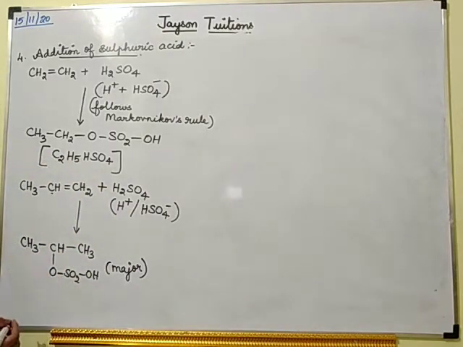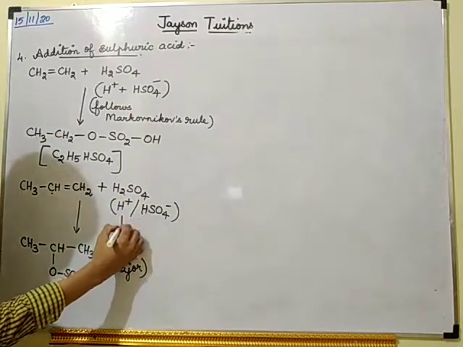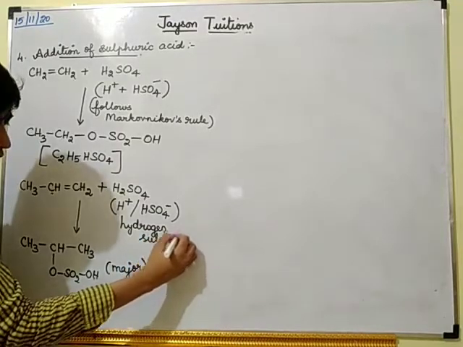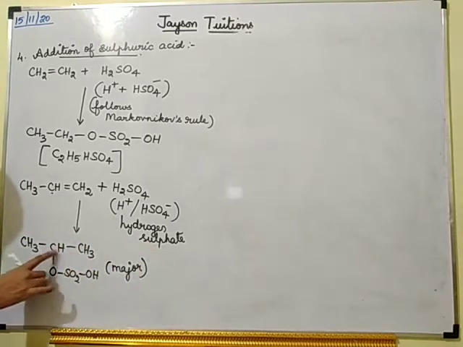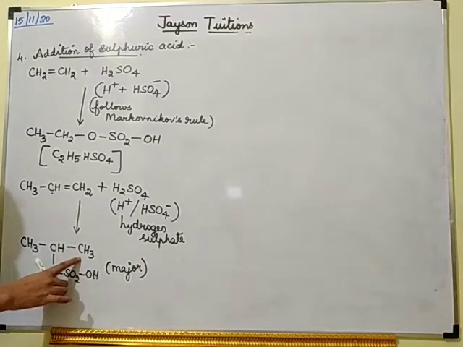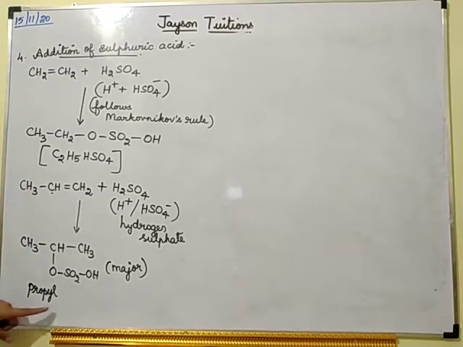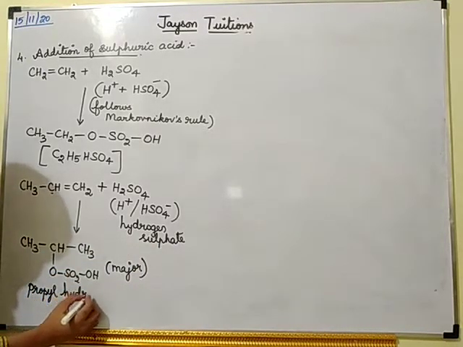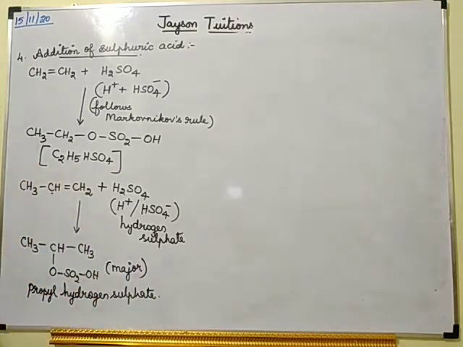So the name of this: what is the name of HSO4? H means it is hydrogen, SO4 means it is sulfate. So HSO4 means hydrogen sulfate. Here there are 3 carbons, 3 carbons means prop, so it is propyl hydrogen sulfate. Propyl hydrogen sulfate is the name of this compound.